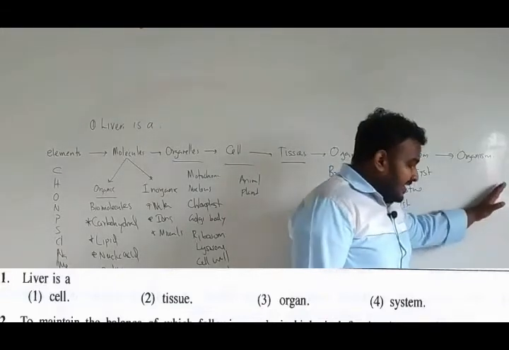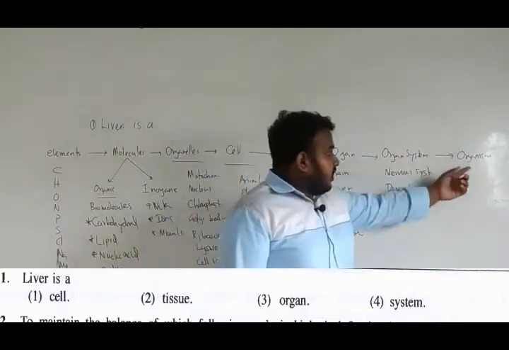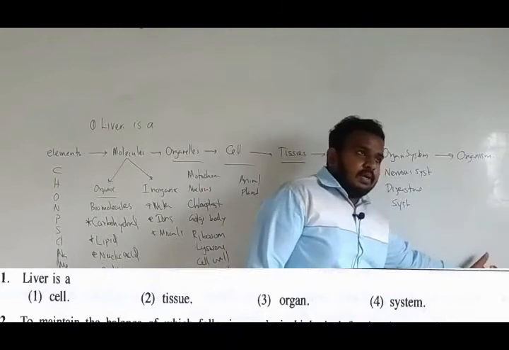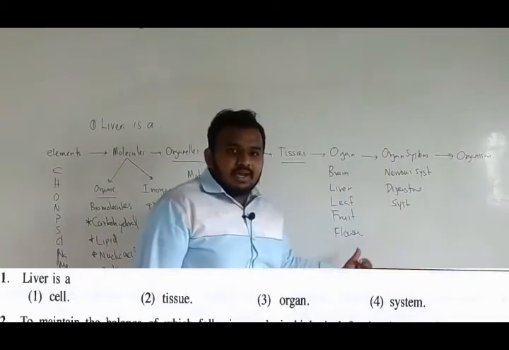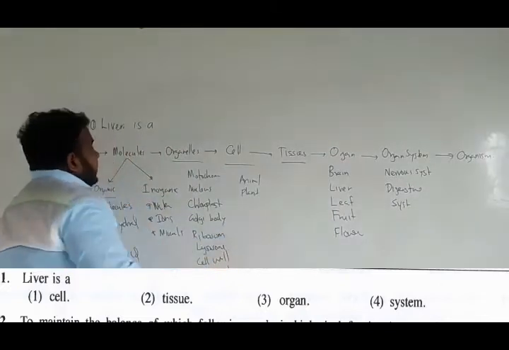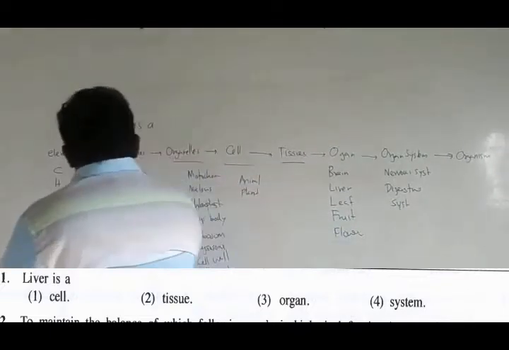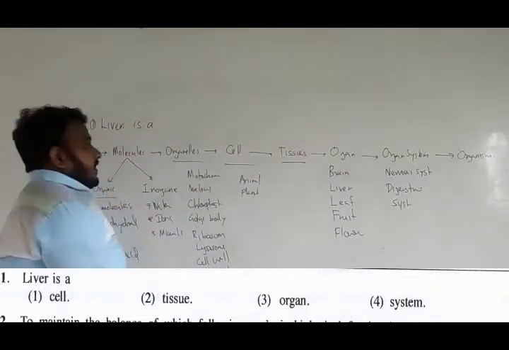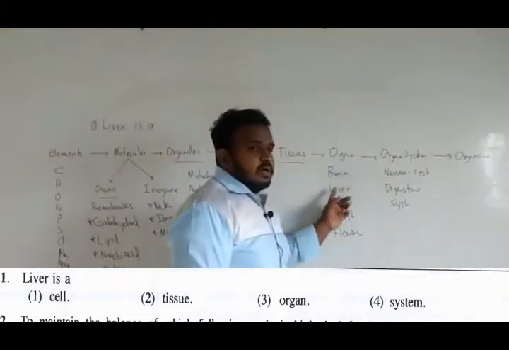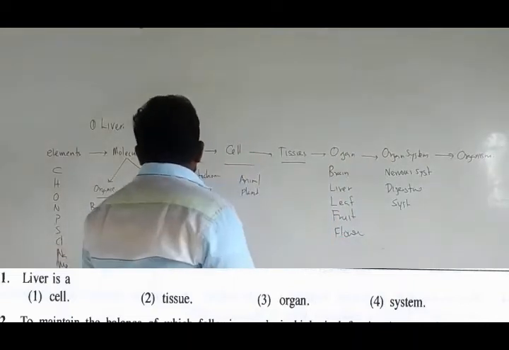You can even continue this organization level: organisms come together to make a population, populations make a community, and communities make ecosystems. So it continues. But here the question they have asked is: liver is what of them? It is an organ. So the answer to the first question is an organ.